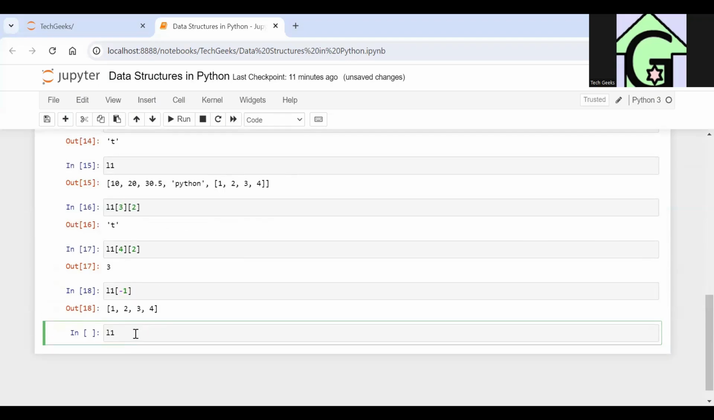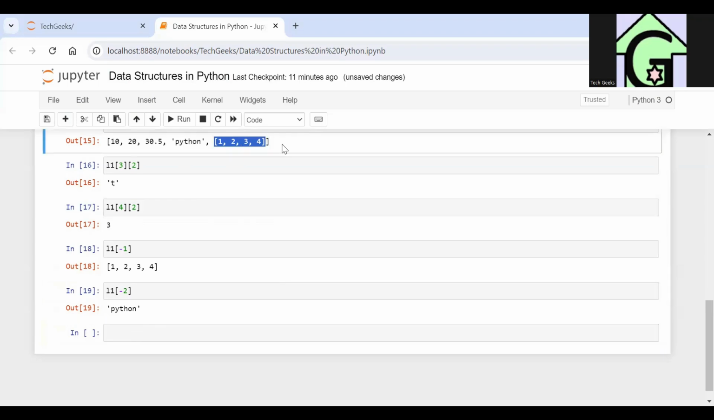Similarly, if I write L1[-2], that is, I am parsing the list from the reverse direction, from the rightmost side to the leftmost side. So if I write L1[-2], it will give me Python. This is -1 from the right side, this is -2 from the front side. It is 3 and it is 4.